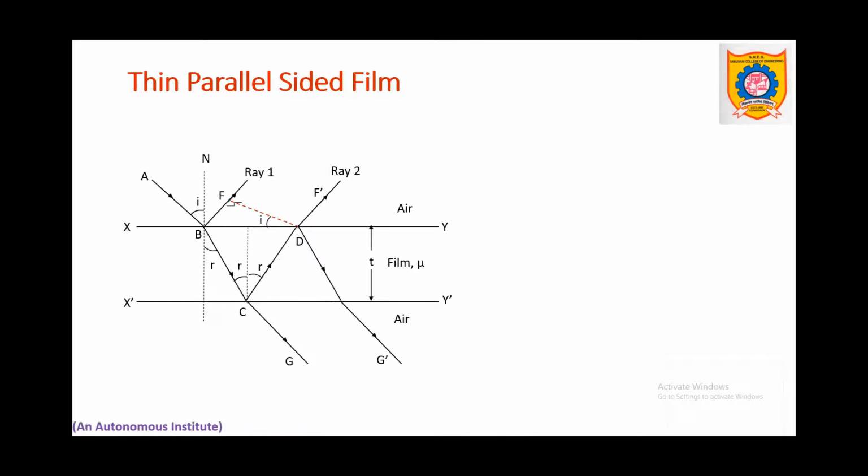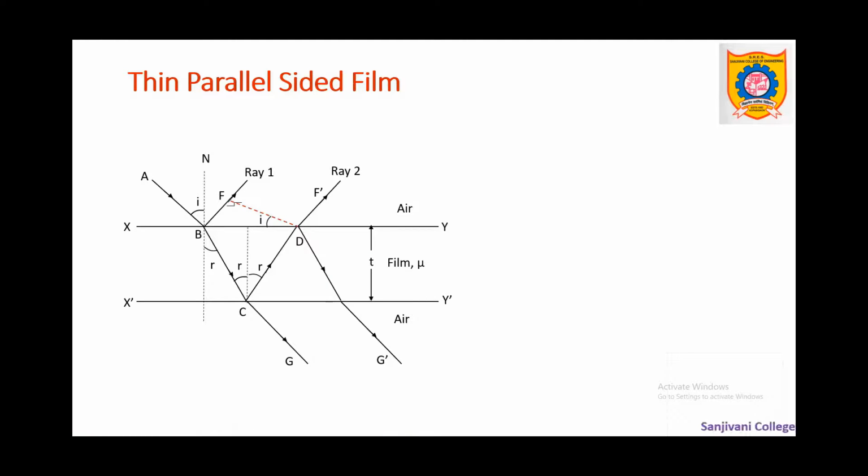For that purpose, we will consider optical path. Optical path is the product of geometrical path and refractive index. The geometrical path for the second ray is BC plus CD. If it is multiplied by mu, it gives us the optical path. Similarly, for light ray 1, which is passing through air, the geometrical path is BF, and mu times BF will be its optical path.